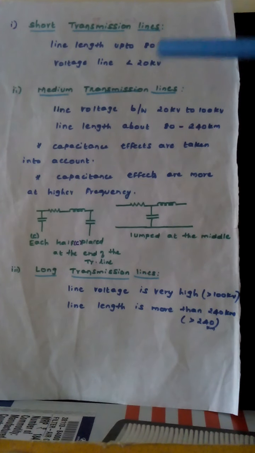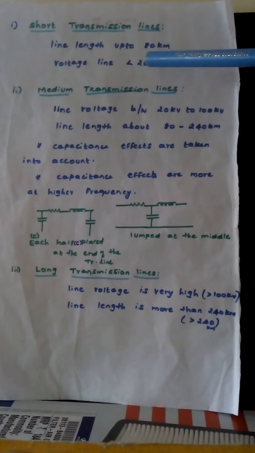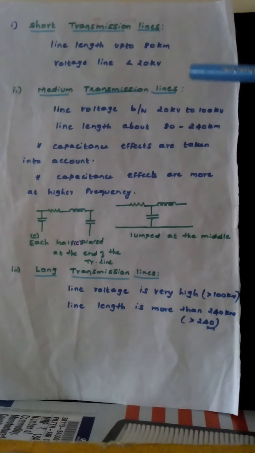First, the short transmission line. If the transmission line length is about 80 km and the line voltage is less than 20 kV, then the line is considered a short transmission line. Here the line length is small and the voltage is also low, so the capacitive effect is very small and will be neglected. Whenever we analyze a short transmission line, we consider only the resistance and inductance.